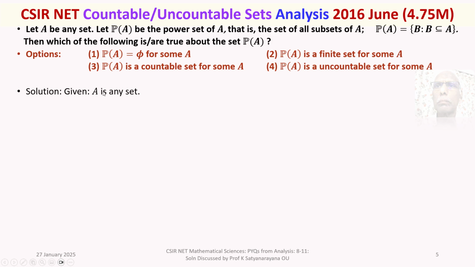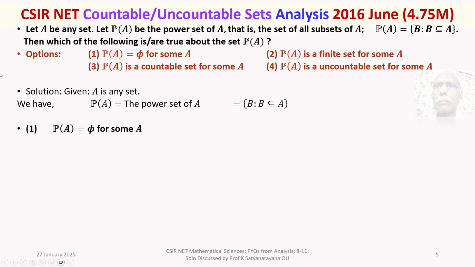We are given capital A, any set. We have power set of A denoted by P of A is equal to the set of all sets B such that B contained in A. It is the set of all subsets of A. Now, we take option 1.